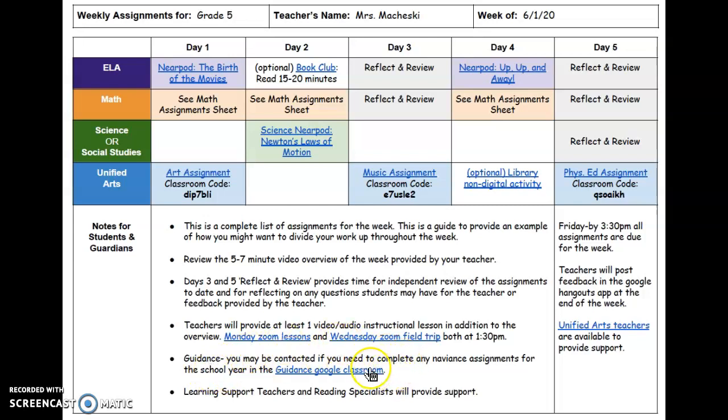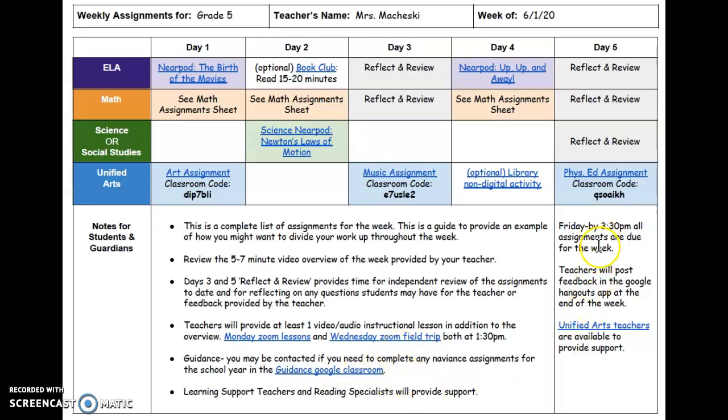Guidance is posted here. So Ms. Sarah Canis is in the process of reviewing everyone's Naviance assignments from the fifth grade. She will be contacting families if she's missing something from you on her end. So if you get a message from Ms. Sarah Canis, you may need to finish something for her.